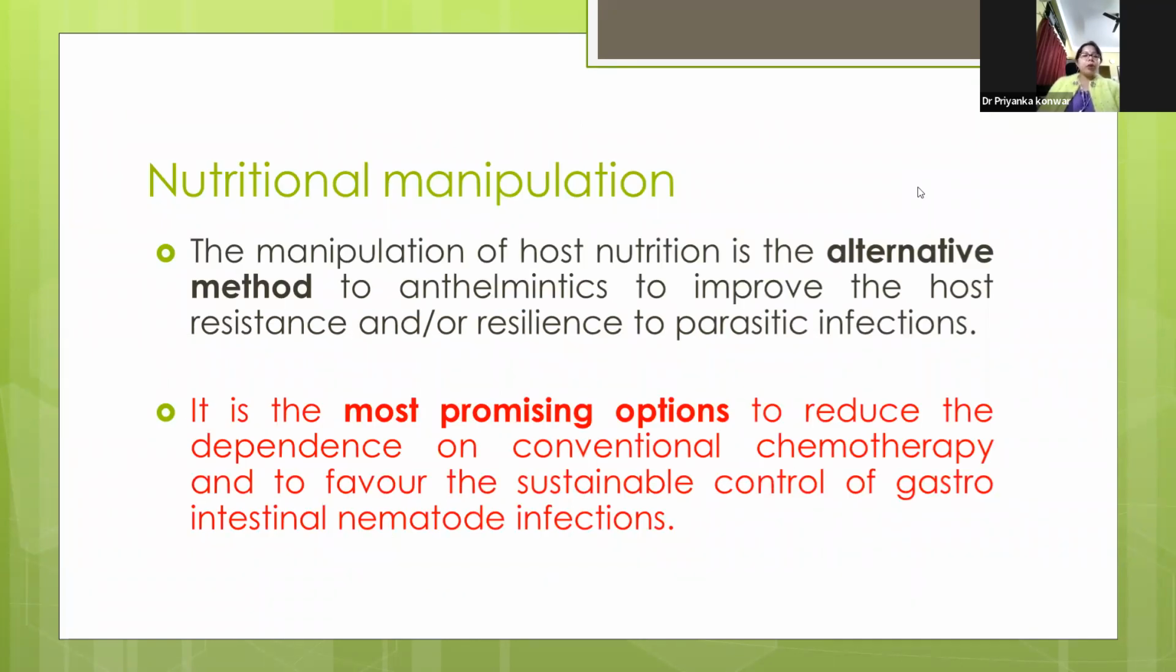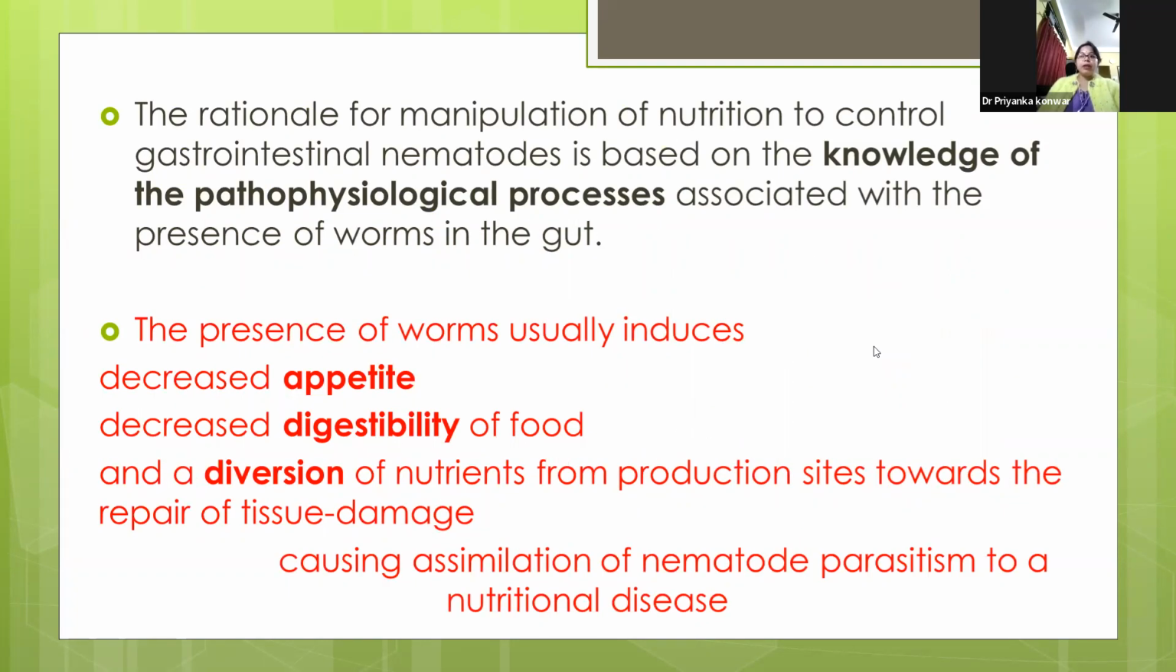To maintain a good body condition score, we have to go for some nutritional manipulation. The manipulation of host nutrition is an alternative to anthelmintics to improve host resistance and resilience to parasitic infection. It is the most promising option to reduce dependency on conventional chemotherapy and to favor sustainable control of gastrointestinal nematode infections. The rationale for this manipulation of nutrition to control GI nematodes is based on knowledge of the pathophysiological processes associated with the presence of worms in the gut.